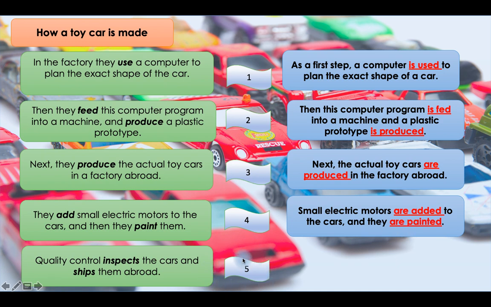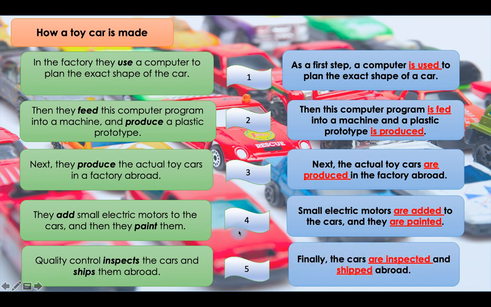The last step, step 5, we have inspect and ship. Finally, the cars are inspected and shipped abroad. Are inspected, yeah, and are shipped, or just shipped, because we already have are here at the beginning of the passive form.